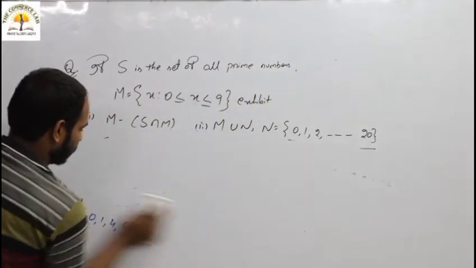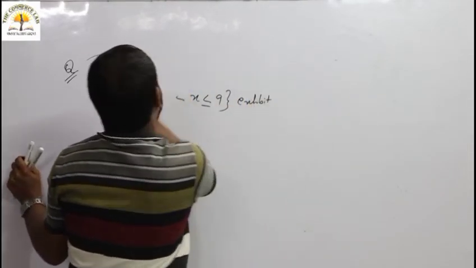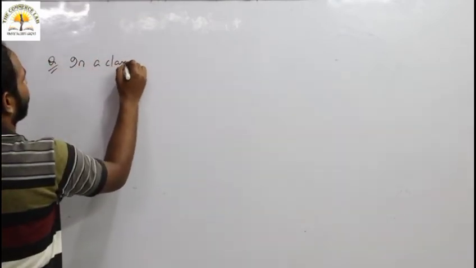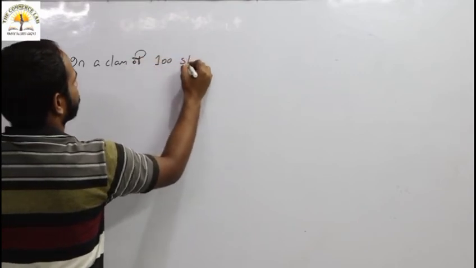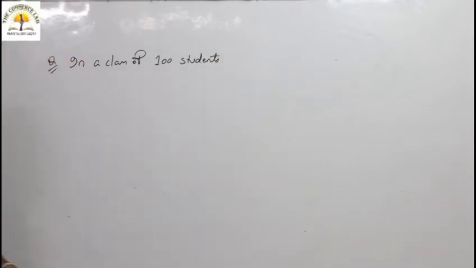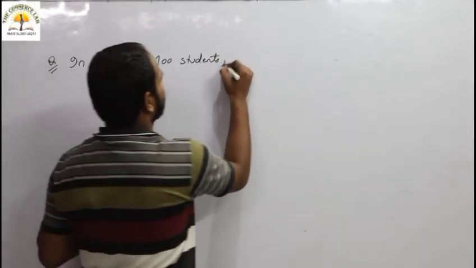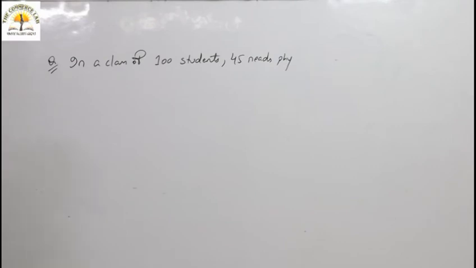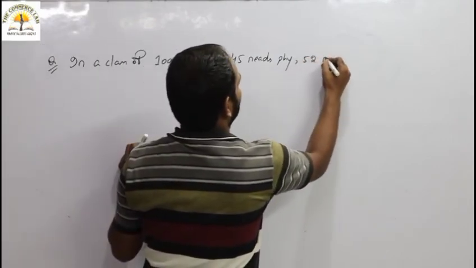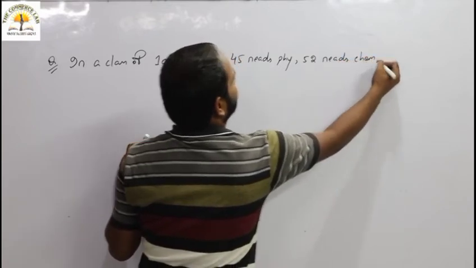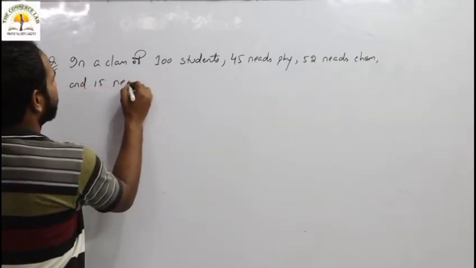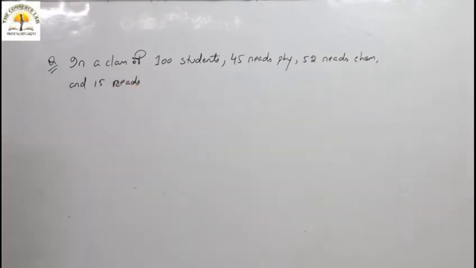So come to the next part. In a class of 100 students, 45 read physics, 52 read chemistry, and 15 read both the subjects.